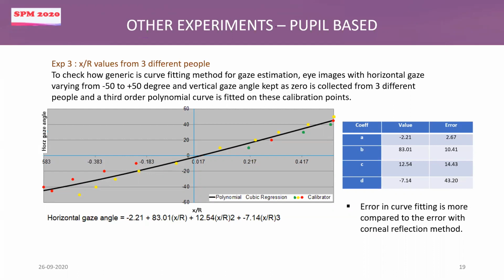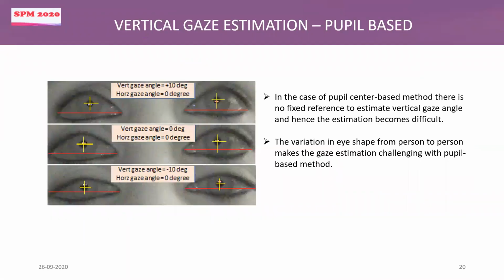And what we think is that unlike the corner reflection based method, in the pupil based method we actually depend on the shape of the eye. So the shape of the eye can be different from person 1 to person 2 to person 3, and that is the reason for this higher error value with the pupil based method.